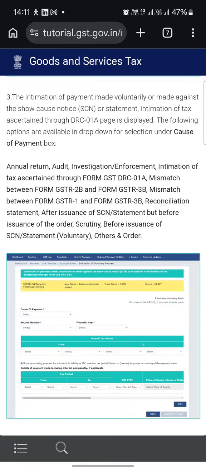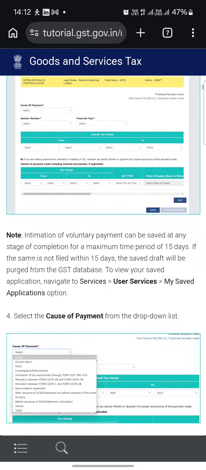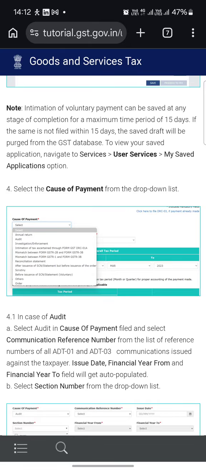The following options are available in the drop-down for selection under the cause of payment: annual return, audit, investigation, enforcement, intimation of tax ascertainment through form DRC-01A, mismatch between GSTR-2B and GSTR-3B, mismatch between GSTR-1 and GSTR-3B, reconciliation statement, issuance after SCN or statement but before the issuance of order, scrutiny before the issuance of the SCN or statement, voluntary payment. Intimation of voluntary payment can be saved at any stage of completion for a maximum period of 15 days. If the same is not filed within 15 days, the draft will be purged from the GST database.